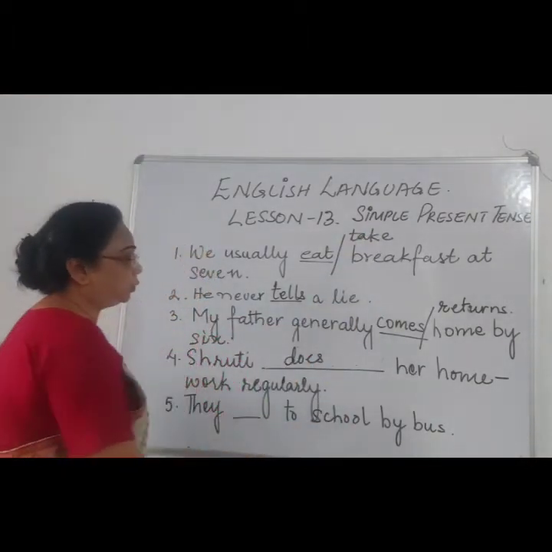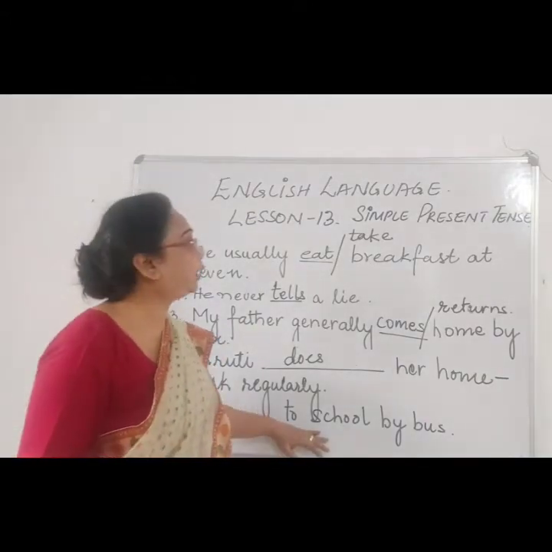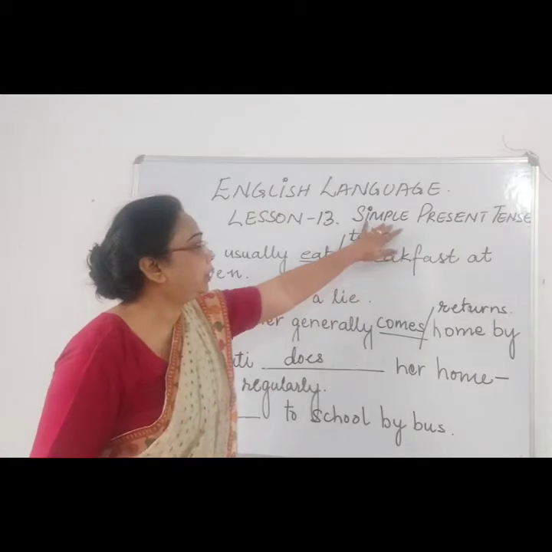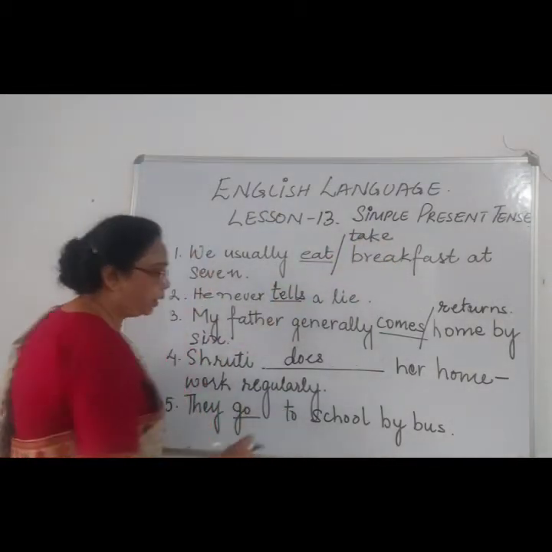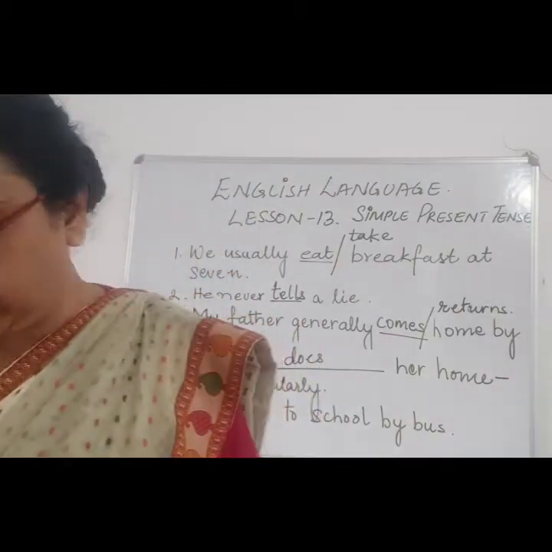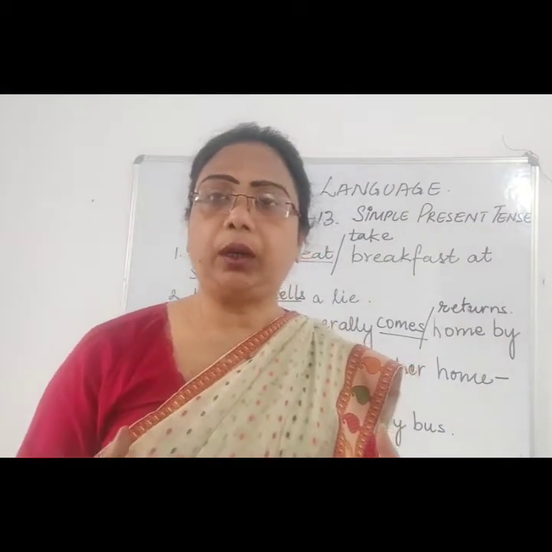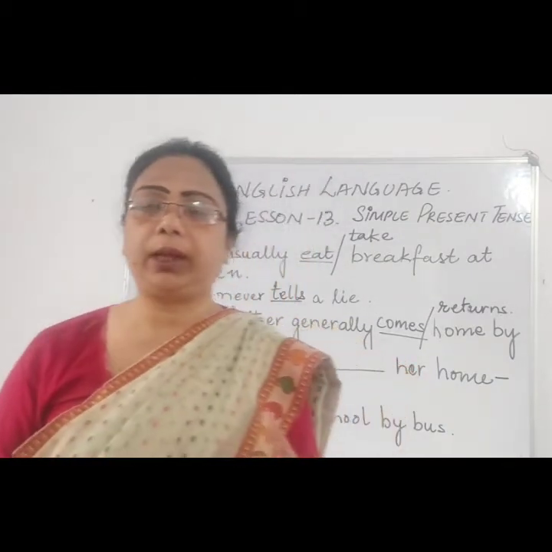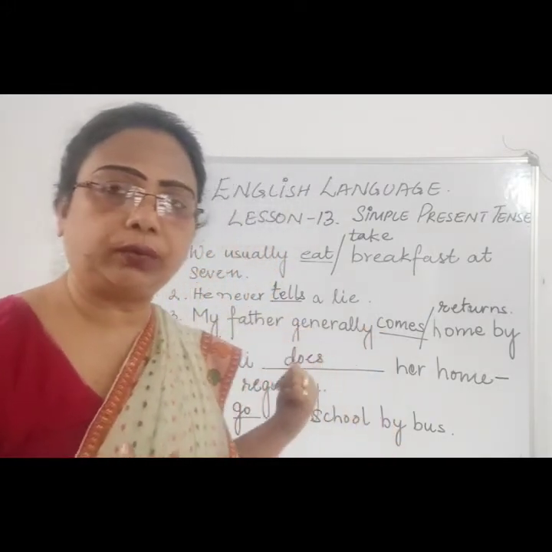First, this sentence shows that it is a repeated action. So what tense are we going to use? Simple present tense. They go to school by bus. Why? Because it is showing the habit as well as the repeated action of the children.